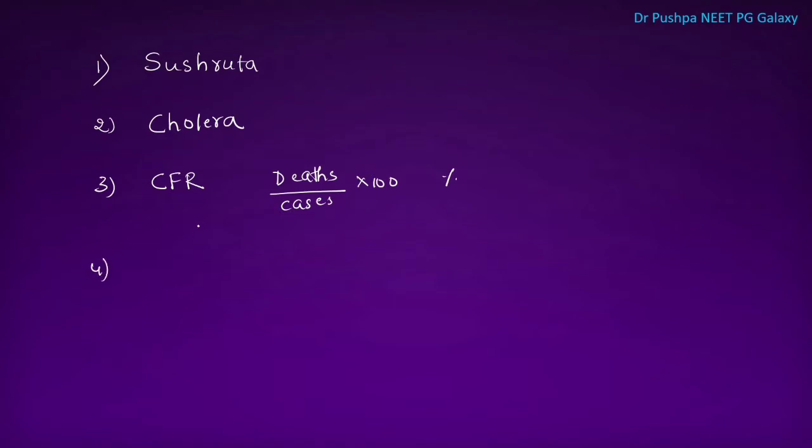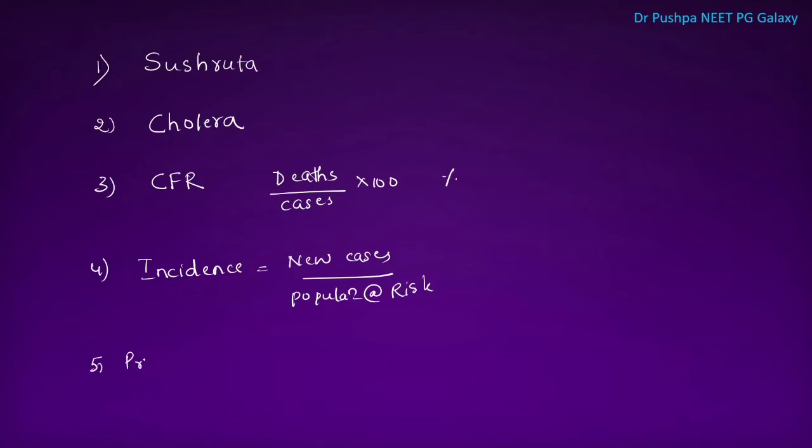Next one is, what is incidence? Incidence is number of new cases. It is calculated by new cases divided by population at risk. What is prevalence? Prevalence is number of new cases and old cases. That is, prevalence indicates existing cases. Prevalence can also be calculated by incidence into duration of the disease.